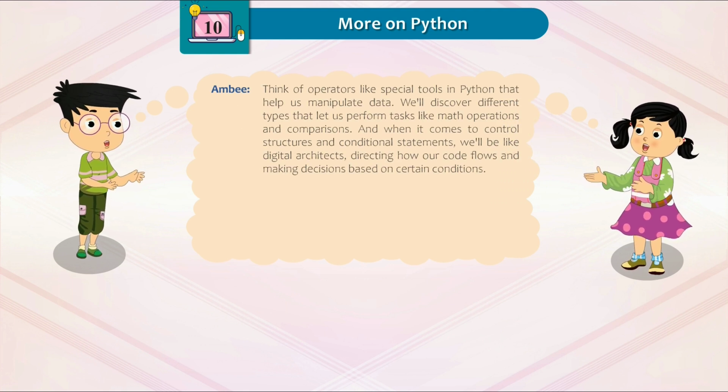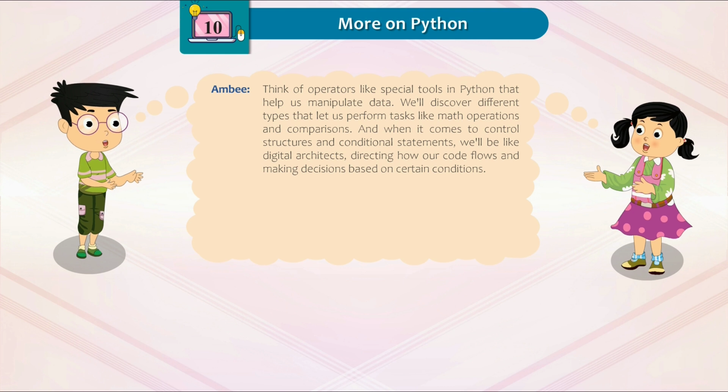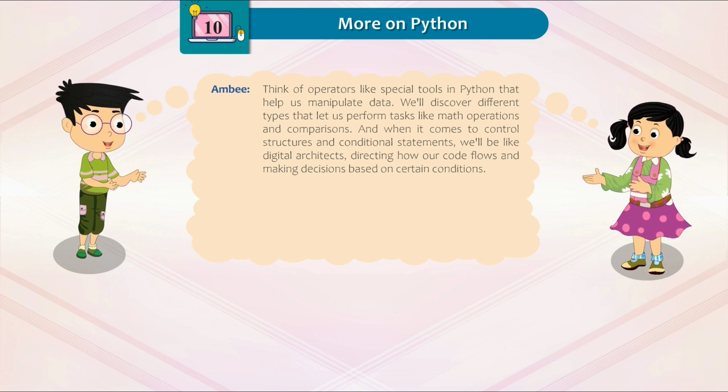Ambi. Think of operators like special tools in Python that help us manipulate data. We'll discover different types that let us perform tasks like math operations and comparisons. And when it comes to control structures and conditional statements, we'll be like digital architects, directing how our code flows and making decisions based on certain conditions.